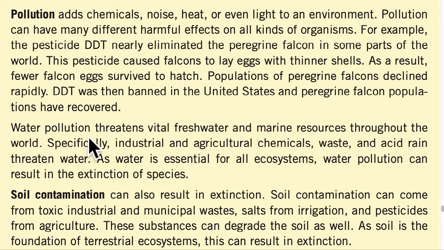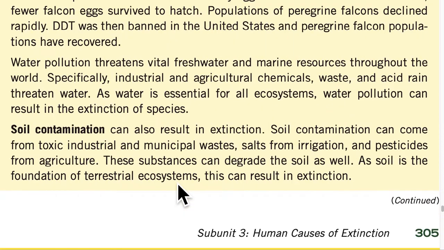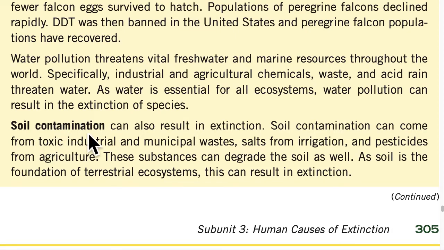Water pollution threatens vital freshwater and marine resources throughout the world. Specifically, industrial and agricultural chemicals, waste, and acid rain threaten water. As water is essential for all ecosystems, water pollution can result in the extinction of species. Soil contamination can also result in extinction.